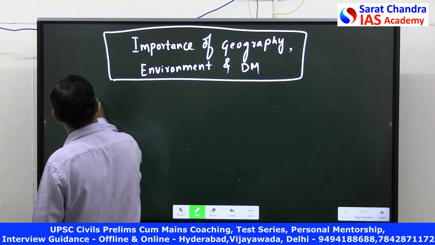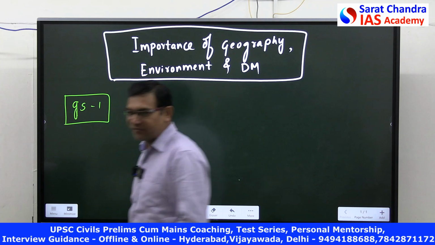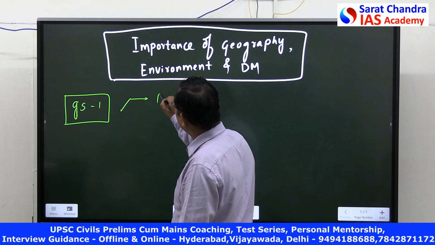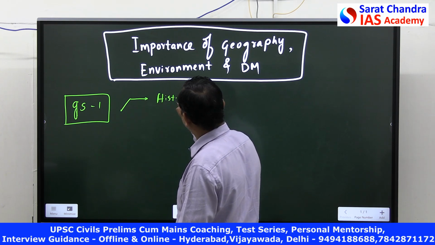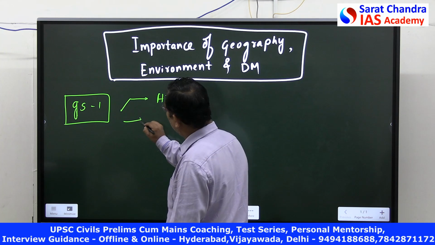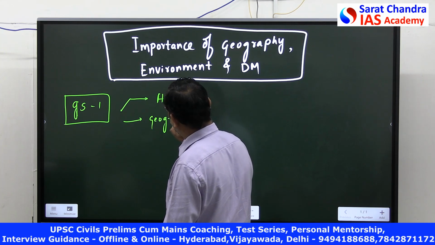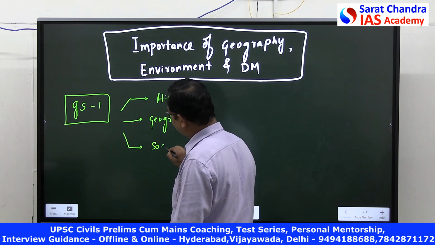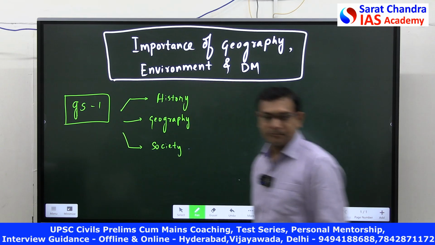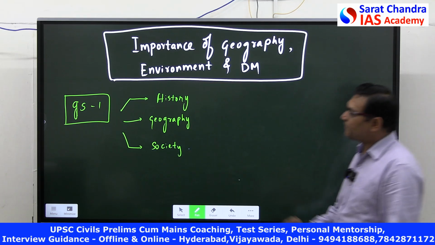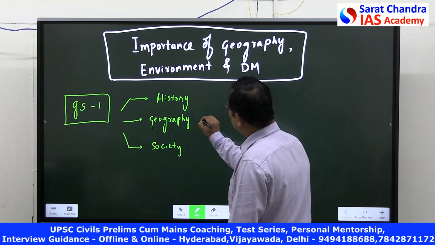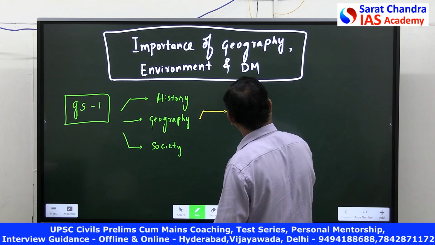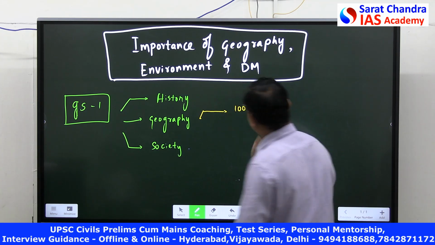GS paper 1 consists of history, geography and society. Am I right? Clear? So in GS paper 1, generally geography is 100 marks weightage.